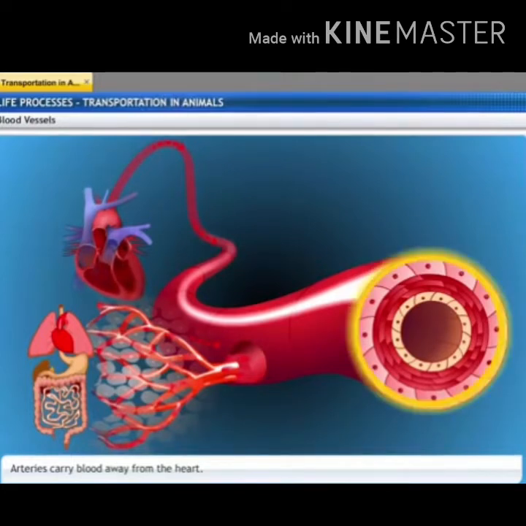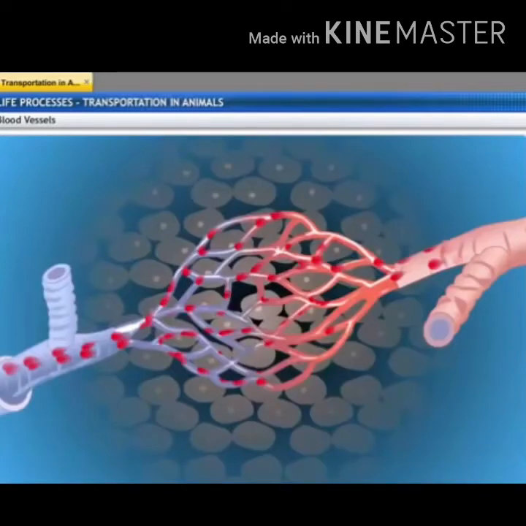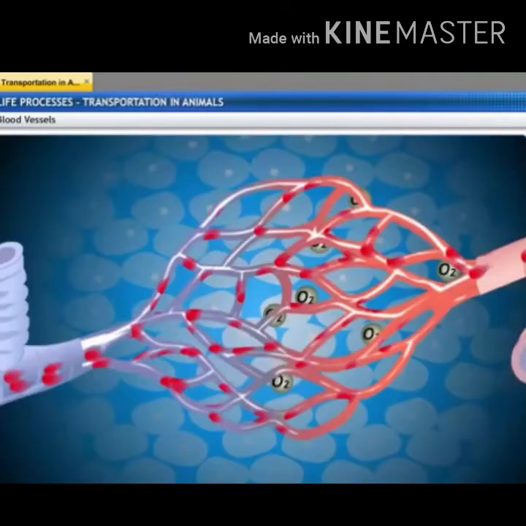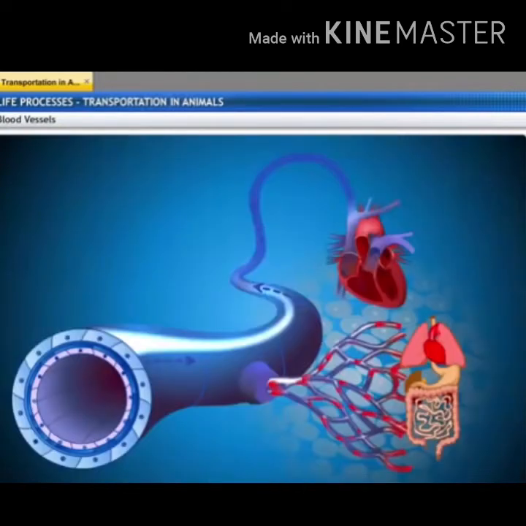When these arteries reach the cells, they branch into smaller blood vessels which are almost one cell thick, and these are called capillaries. Capillaries are the smallest blood vessels which connect different organs, different parts of our body. The walls of the capillaries are porous. Through these walls, oxygen, nutrients, etc. can enter and leave the cell. So the nutrients are absorbed into the capillaries and also waste materials from the cells are absorbed into the capillaries.